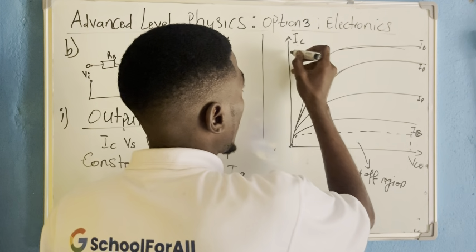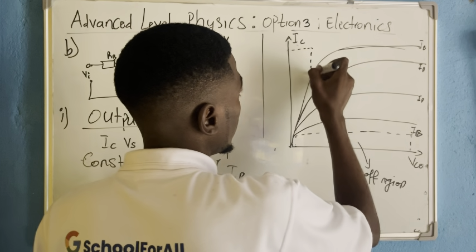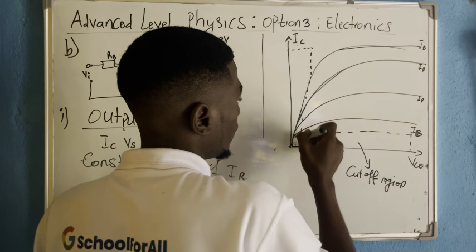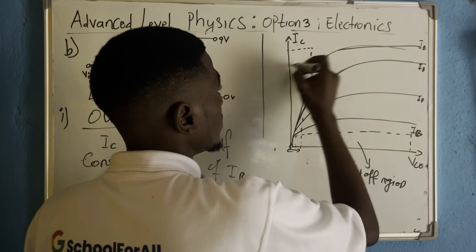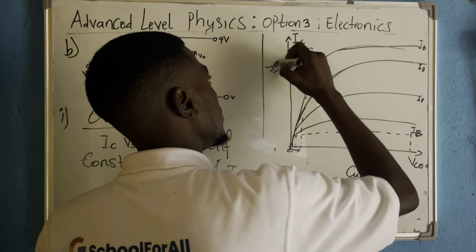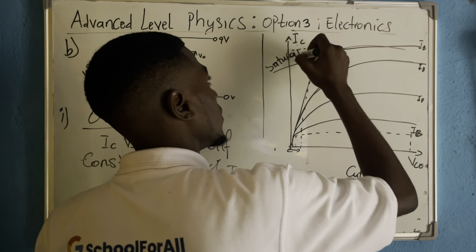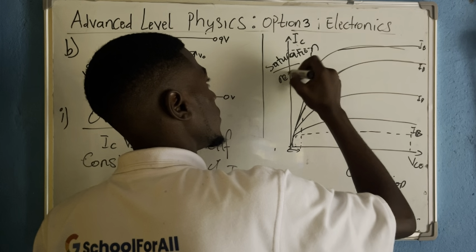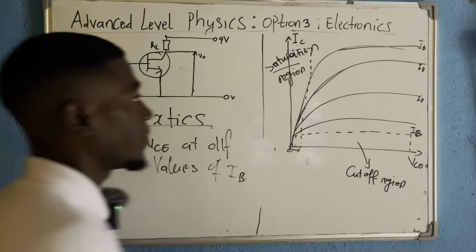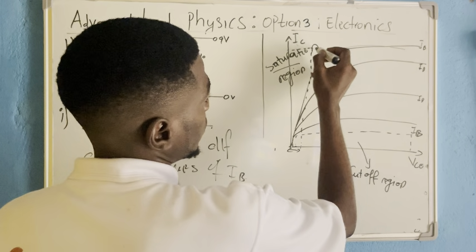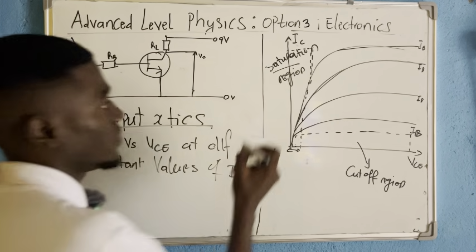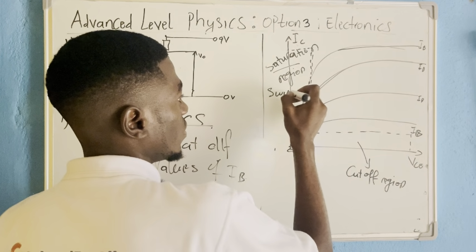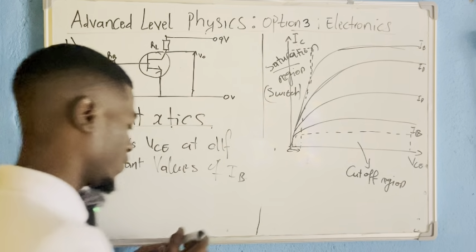Then this region here, from here to here, is what we call the saturation region. Here we say that the transistor is saturated, and it can be used as a switch. This property can be useful for a switch.